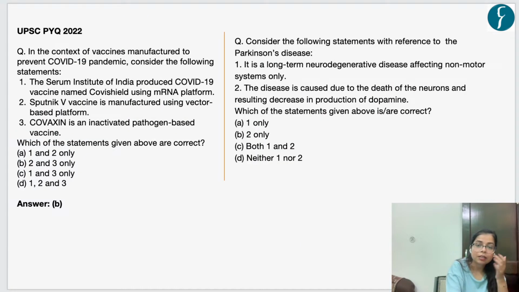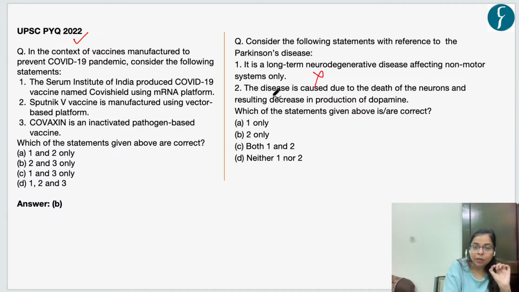Now, based on this, let's solve this practice question about Parkinson disease. In the year 2022, UPSC asked a question on the COVID-19 pandemic. So, in the science and technology section in prelims, we find questions regarding various diseases. Now, let's solve this question regarding Parkinson. Parkinson is a long-term neurodegenerative disease affecting non-motor systems only. This is an incorrect statement because this neurodegenerative disease also affects motor systems, that is, it affects motor as well as non-motor systems.